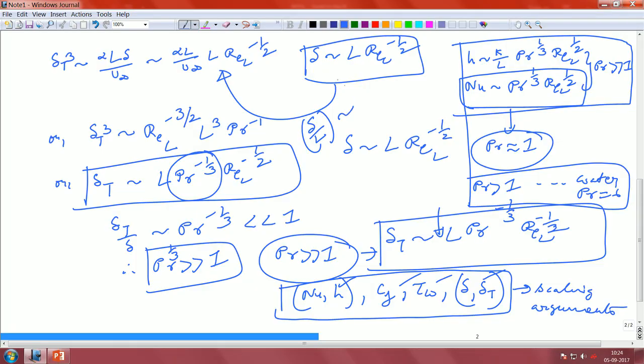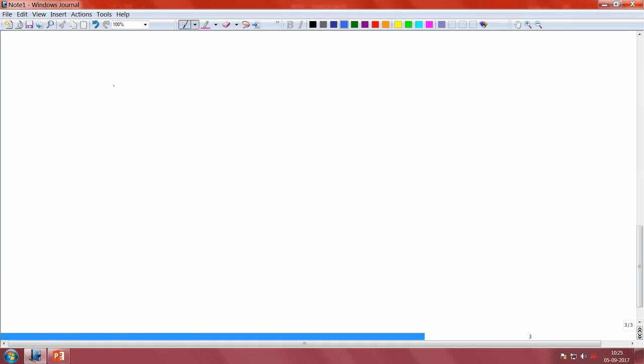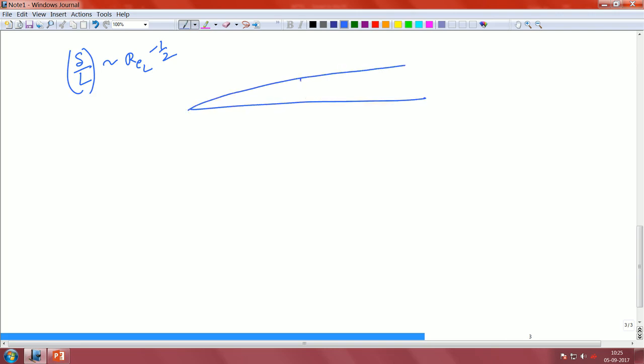But the argument from scaling comes from the fact that there are several things that we found, that delta by L, if you look at this particular relationship, is Reynolds number to the power of minus half. That is the expression that we already saw. So, if I try to see the dependence, Reynolds number to the power of minus half, that is the relationship that we have initially. So, this, as I said, is nothing but the slenderness ratio. That means if this is the boundary layer that is growing, this is delta, this is L or X, so delta by L is essentially like a slenderness.